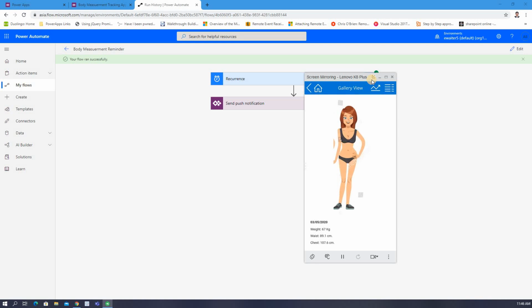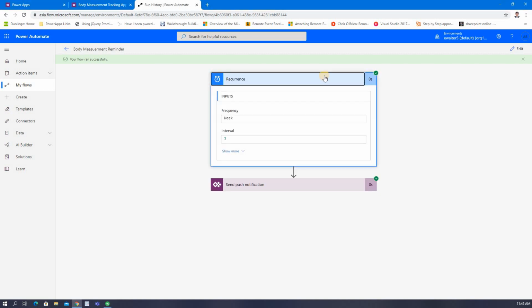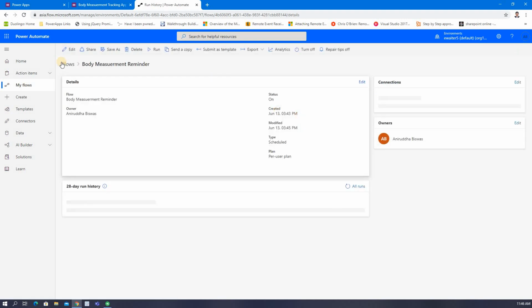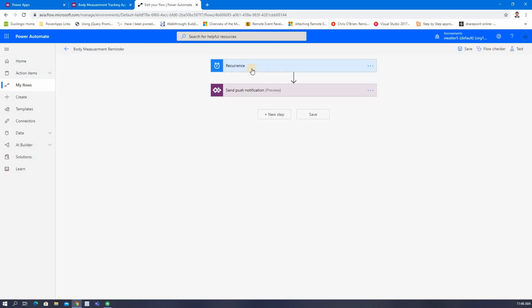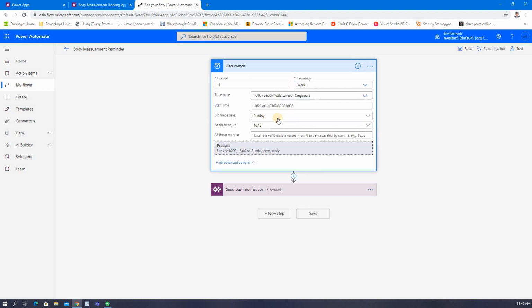Now let's see how I have developed it. First, there is a timer job kind of thing in Power Automate, so you can select it. Let me show you how it is. It is called Recurrence. You can change anything here.